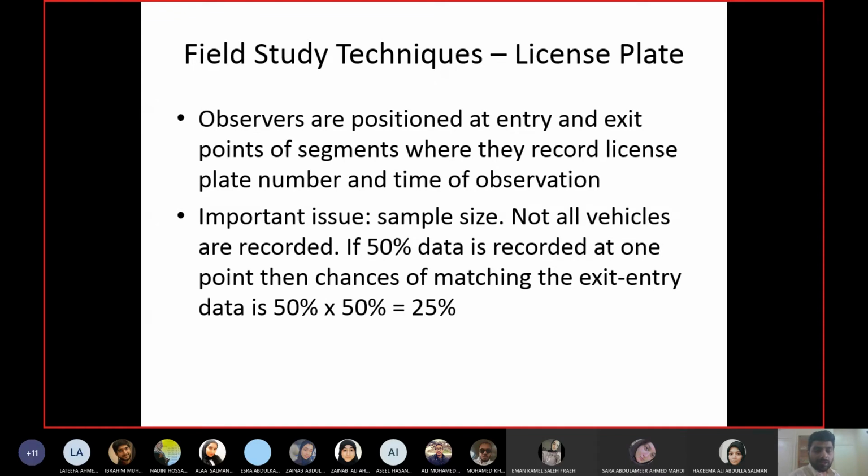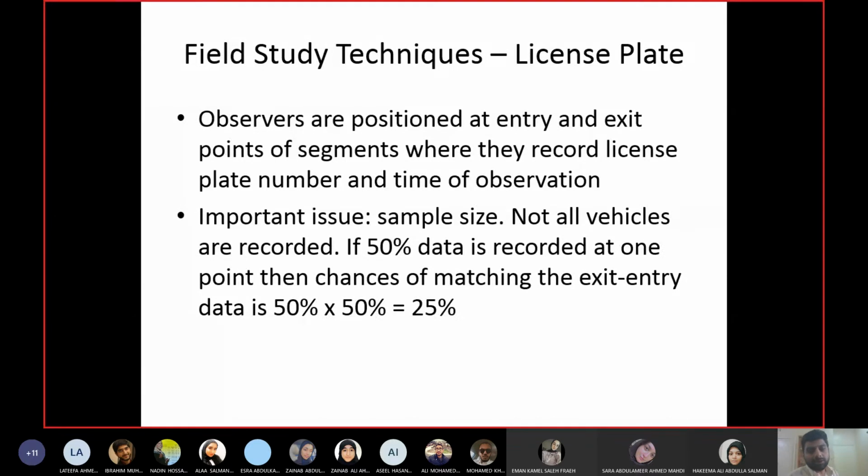The disadvantages are, first of all, in the test car technique, the observer is recording, if you remember, three things. He is not just recording total travel time. He is recording travel time from the starting point to each key location as well. So you can have travel time in intervals for each important location, for different parts of the segment. This cannot happen with the license plate technique because you just have the start and the end time. So you can only have total travel time.